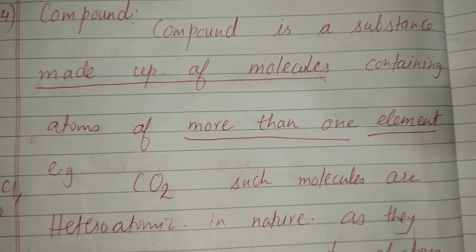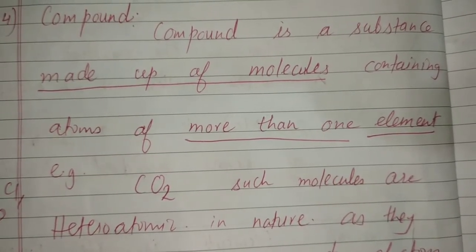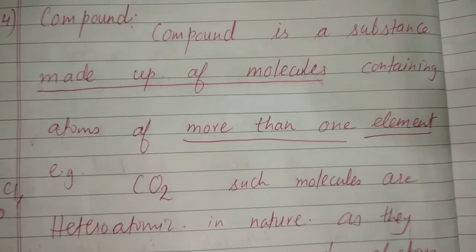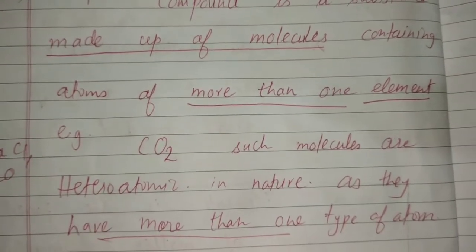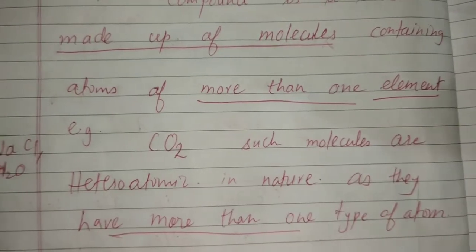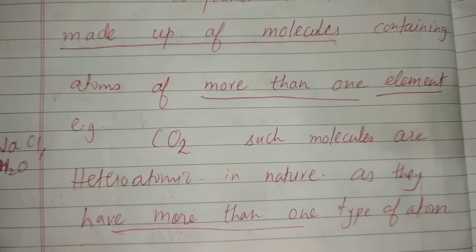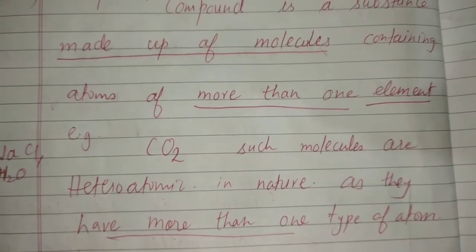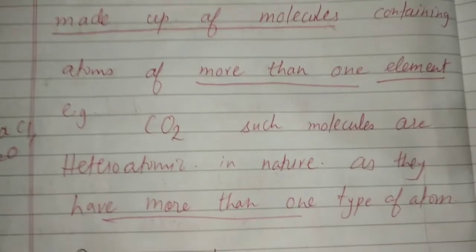So they are heteroatomic in nature. We can say elements are homoatomic in nature, compounds on the other hand are heteroatomic, as they have more than one type of atom. Examples: NaCl, this common salt, water, carbon dioxide. So compounds are made up of two or more elements.